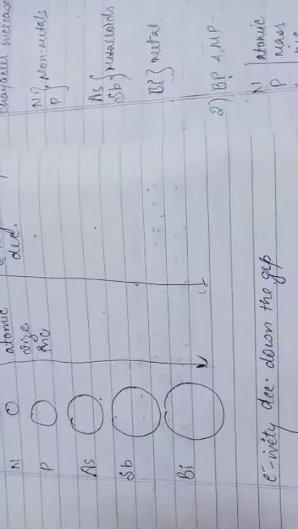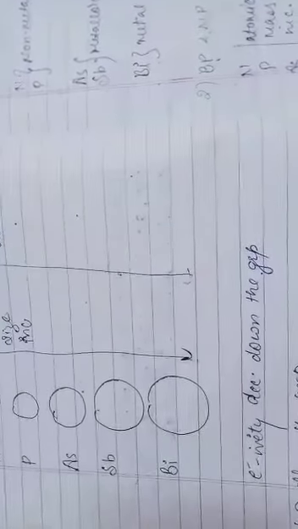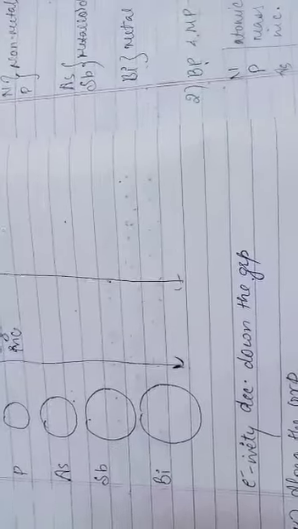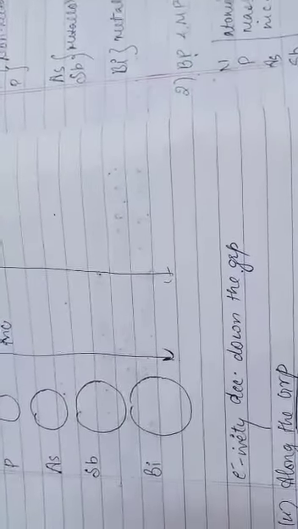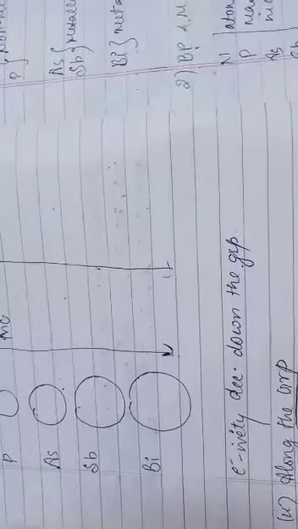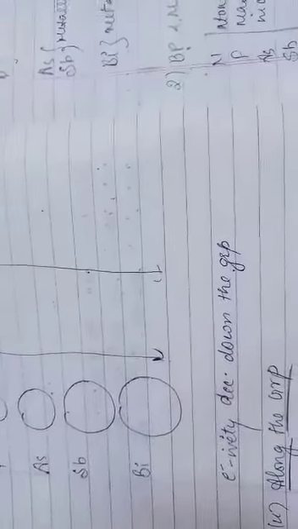The reason is that the effective nuclear charge, Z effective, increases. So the electronegativity of the 15th group is less in comparison to the 16th group, and oxygen has higher electronegativity in comparison to nitrogen. So this is regarding electronegativity.